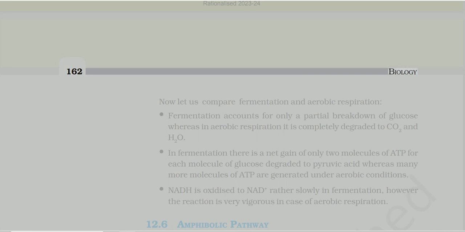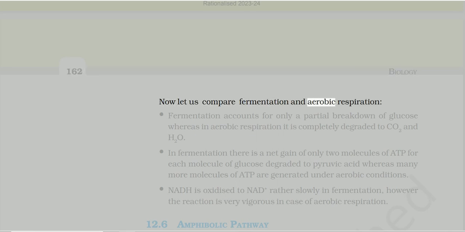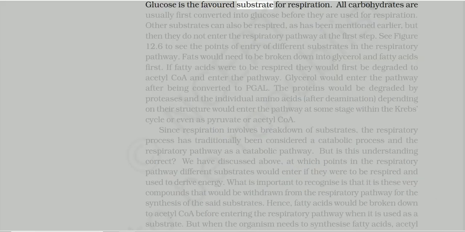Now let us compare fermentation and aerobic respiration. Fermentation accounts for only a partial breakdown of glucose, whereas in aerobic respiration it is completely degraded to CO2 and H2O. In fermentation there is a net gain of only 2 molecules of ATP for each molecule of glucose degraded to pyruvic acid, whereas many more molecules of ATP are generated under aerobic conditions. NADH is oxidized to NAD+ rather slowly in fermentation, however the reaction is very vigorous in case of aerobic respiration.